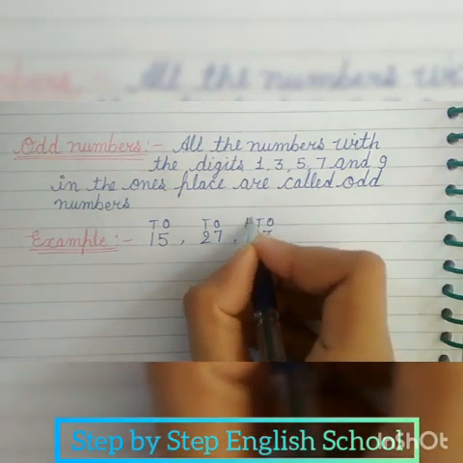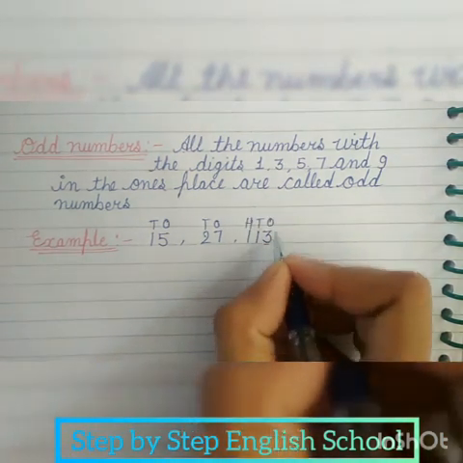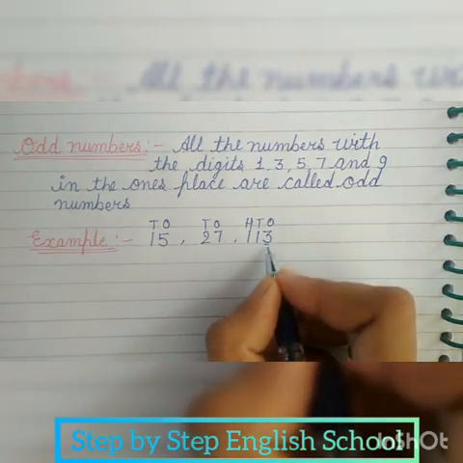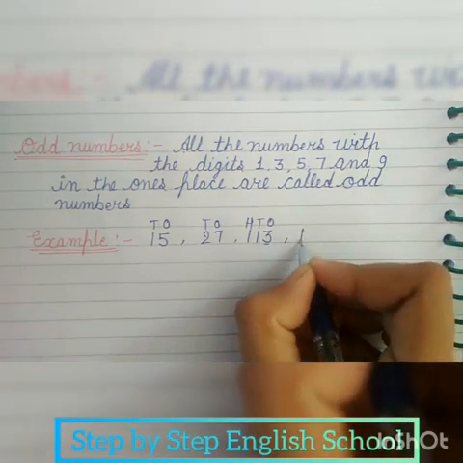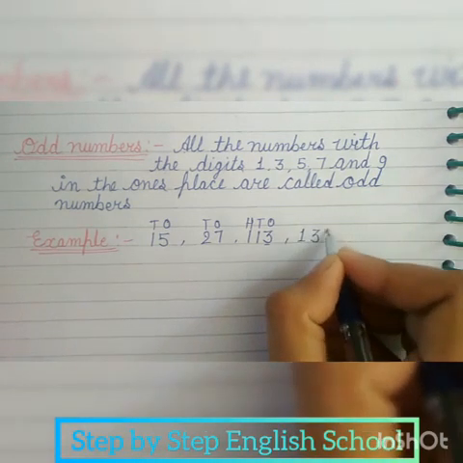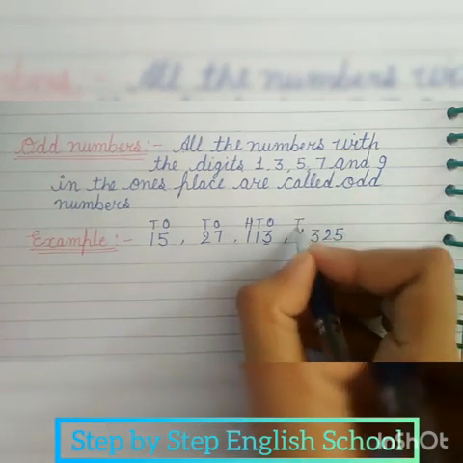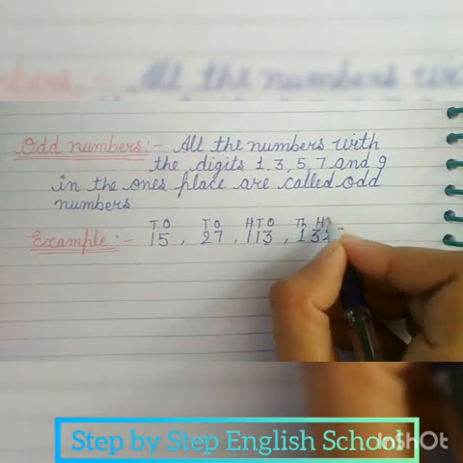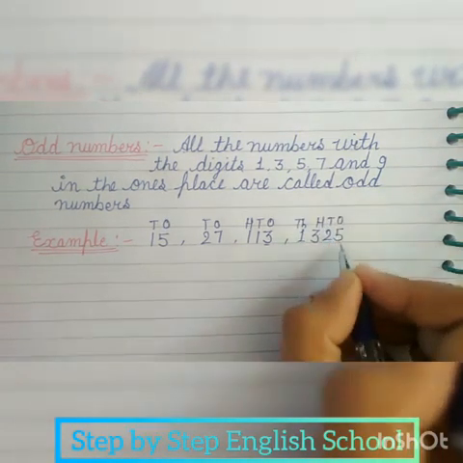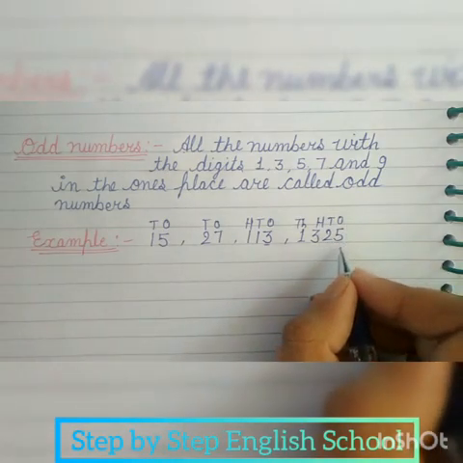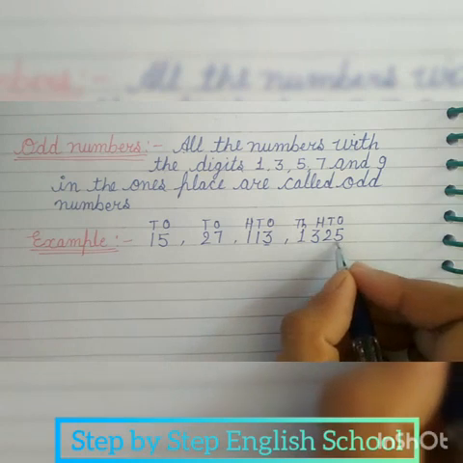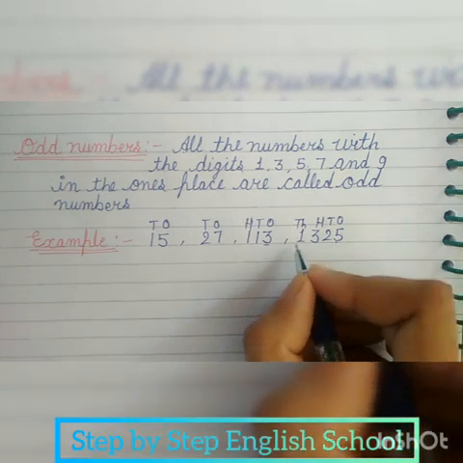Ones, tens, hundreds. 3 is on ones place and it is not completely divided by 2. 1325. 5 is on ones place and it is not completely divided by 2. So these are odd numbers.